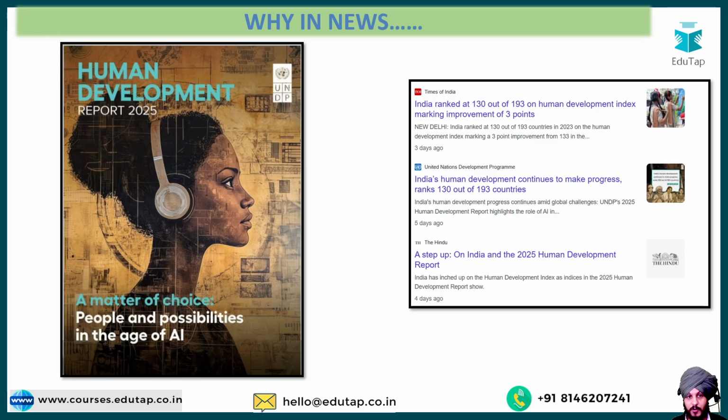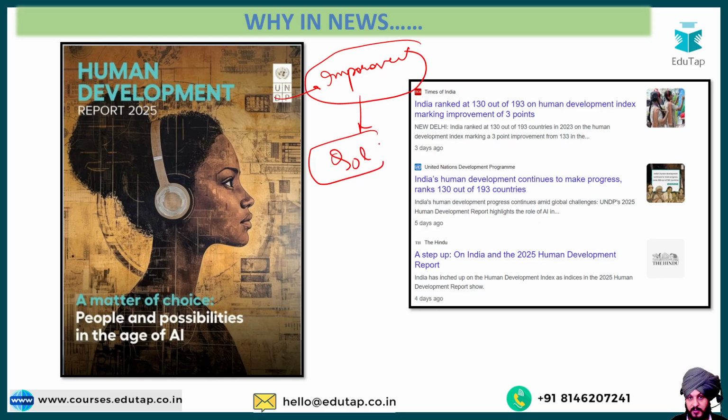And as a part of today's session, we are going to talk about the Human Development Index, which has been released as a part of the Human Development Report. So basically, we all know about development. Development basically means improvement, improvement in the people's quality of life. This is something that we understand as a part of development.